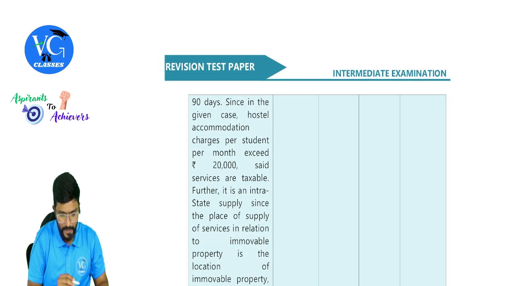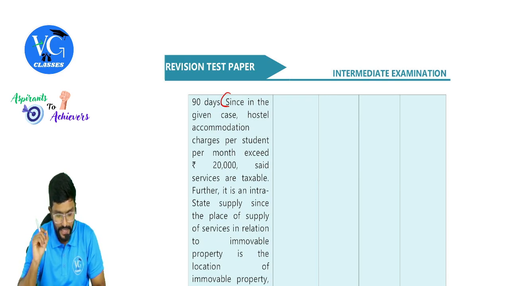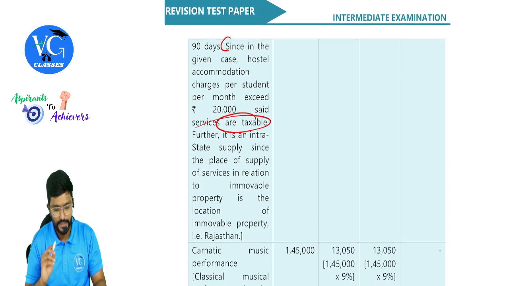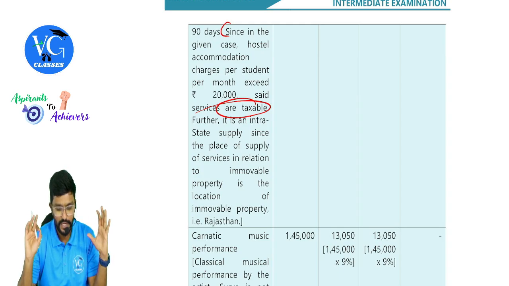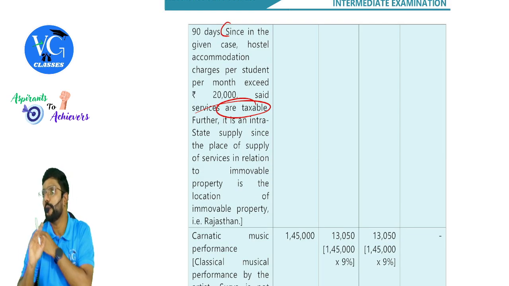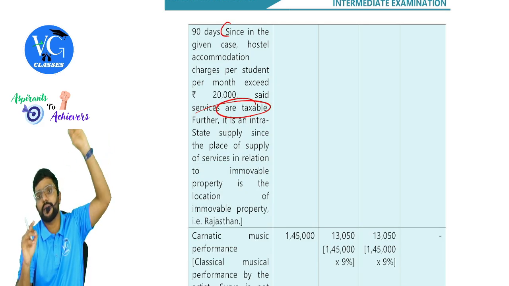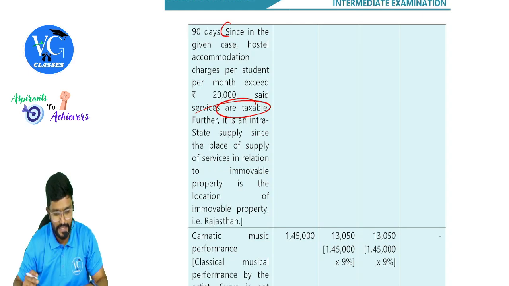You can see. Since in the given case, hostel accommodation charges per month per student exceed 20,000, said services are taxable. Further, it is an intrastate supply since the place of supply of services in relation to immobile property is the location of immobile property. Where is it, guys? Rajasthan. Where is the location of supplier? Rajasthan. So intrastate. Intrastate, guys.